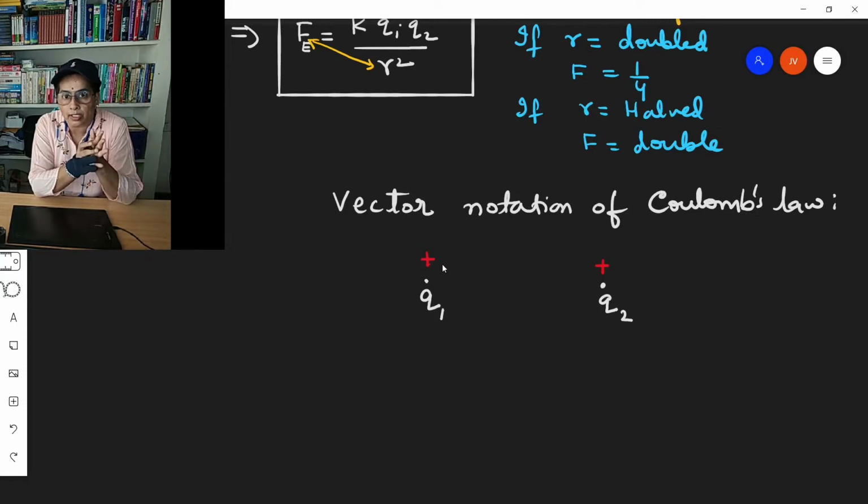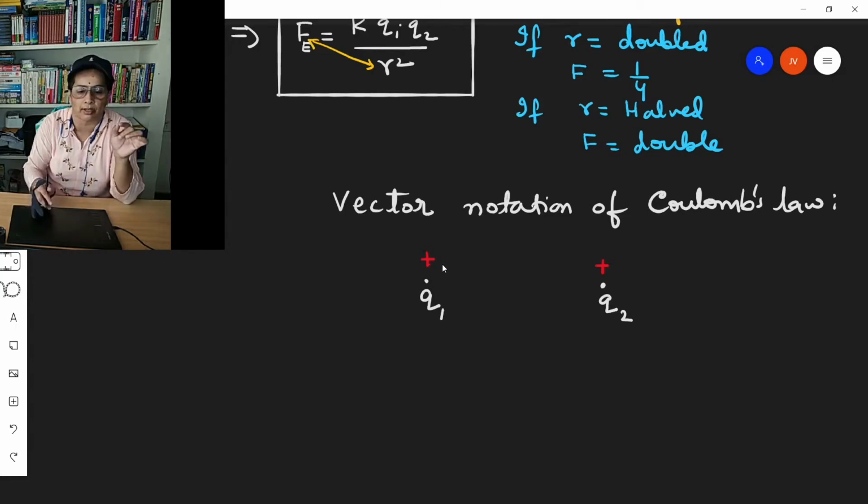The electrostatic force of repulsion between these two electric charges always lies along the line joining their centers. These two electric charges are separated by some distance r.